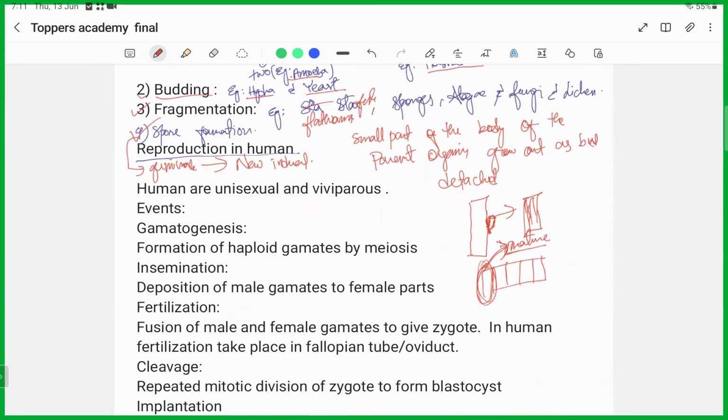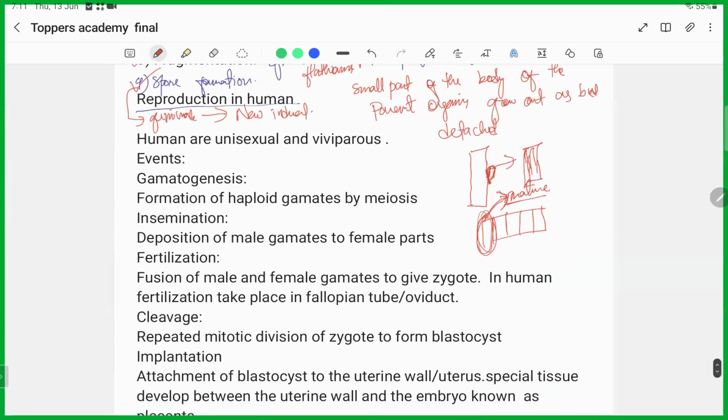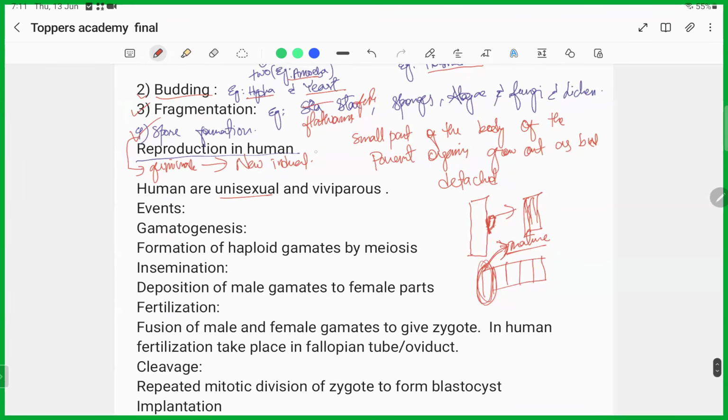On the basis of gamete formation, if both gametes are formed in the same animal, like the earthworm, they are known as bisexual. If both sex organs are present in a single organism, it is bisexual. The female and male sex organs are present in the same body, so they produce both the female and male gametes.